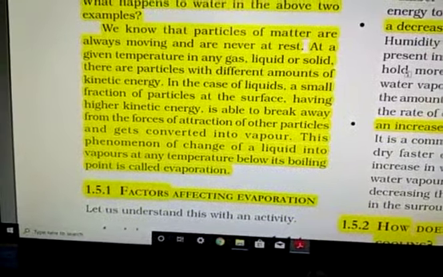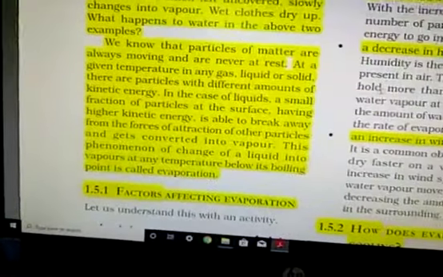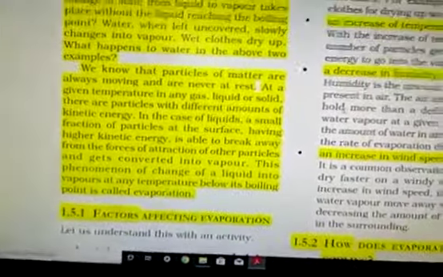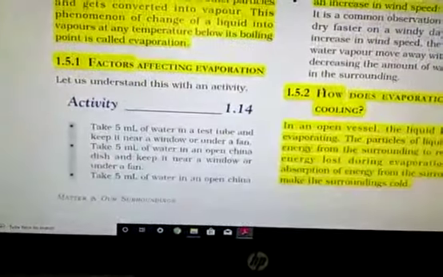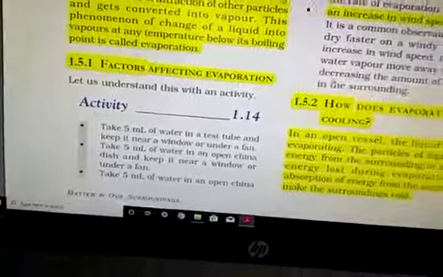Now next one is factors affecting evaporation. So many factors affect evaporation. Number one, first you do this activity. Take 5 ml water in 3 containers. One is a test tube, another is a china dish, and another also a china dish. 1, 2, and 3, the same amount of water in each one.